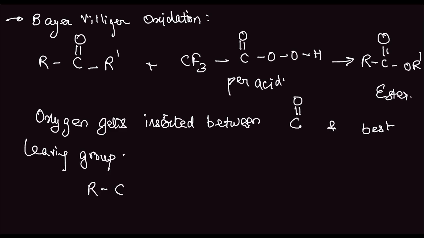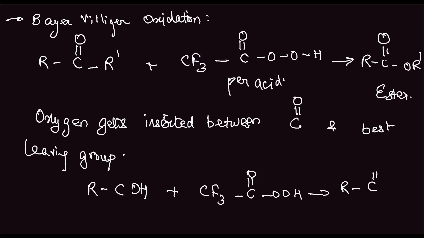Say we have R, C, OH, and to this we add this per acid. What forms is R, C double bond O, OH, and not the other way around, because hydrogen is a better leaving group than the alkyl group. Okay.